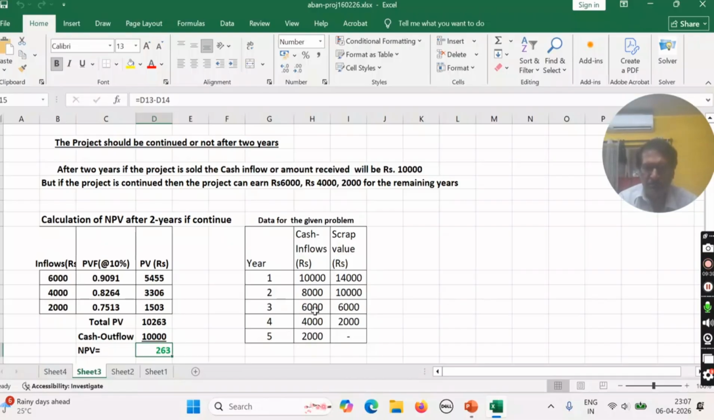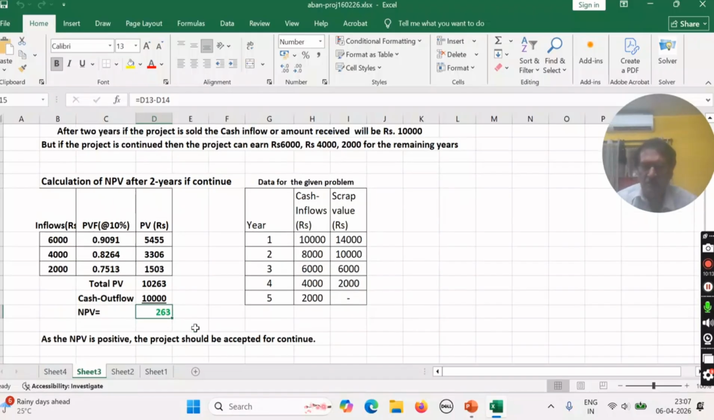That is after 2 years. When this is the first year received, second year, third year in this way. That I have shown the computation here. This is after first year 6,000, 4,000, 2,000, and the discount factor after 1 year is this and this and this, and this is the present value. As the total present value is 10,263, and the cash outflow is 10,000. The net present value is 263. As the net present value is positive, that's why we should continue the project. It means it is better to run the project instead of receiving the scrap value.